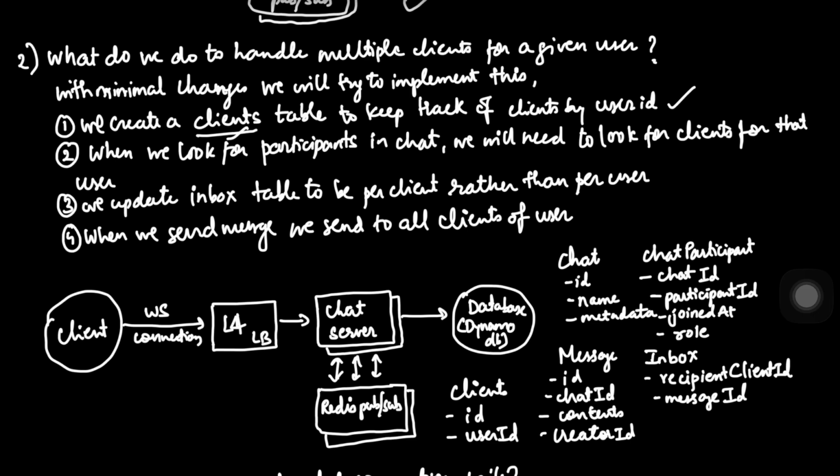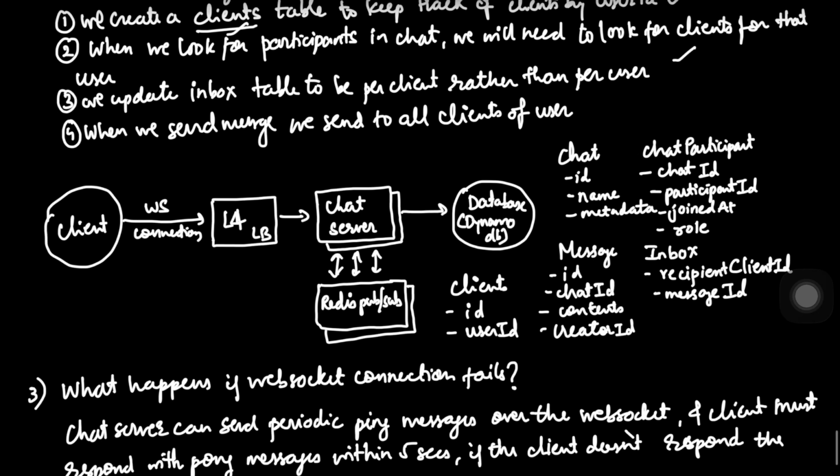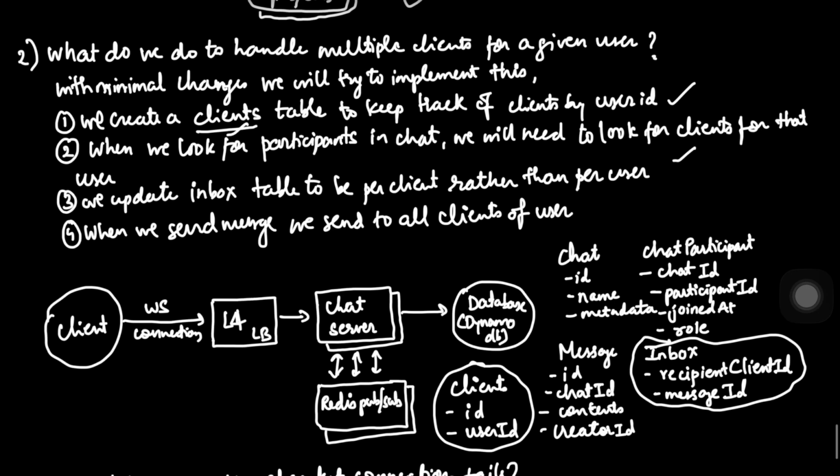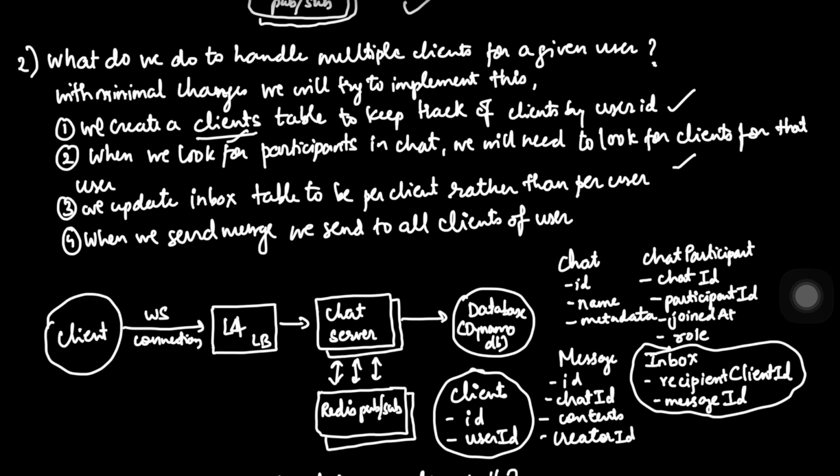Okay, so this is the most important change: our inbox table is no longer per user, it is per client now. So if author has 3 devices, the system creates 3 rows in the inbox. This ensures that if the phone is offline but the laptop is online, the laptop gets the message immediately while the phone entry stays in the queue in the inbox table. So this is how we introduce just one table and change the inbox table, and we are able to solve this particular problem where we have multiple clients for a single user.